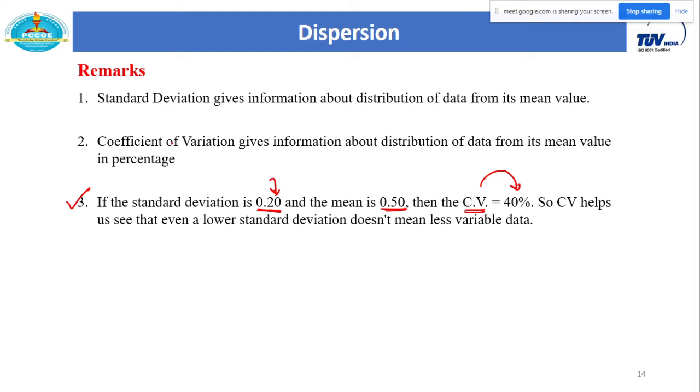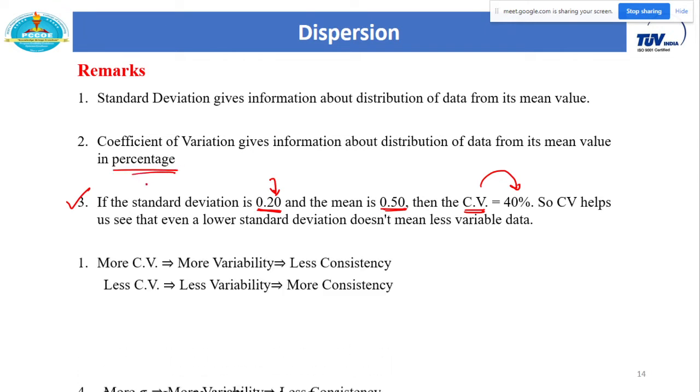That is the only difference between these two values. Standard deviation gives you the dispersion present in the given data, but you can't predict anything from that. So we have defined the coefficient of variation, which gives you the dispersion in terms of percentage, and then you can easily predict about your data.